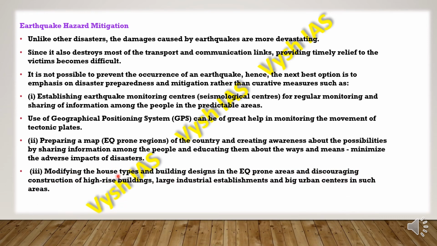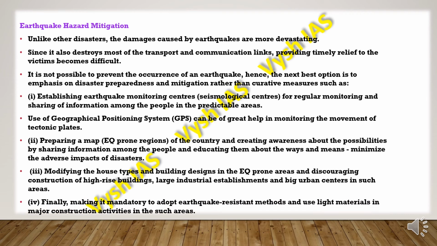And also modifying the house types and building designs in the earthquake prone areas, and also discouraging construction of high rise buildings, large industrial establishments, and also big urban centers in such areas. And finally, making it mandatory to adopt earthquake resistant methods and designs, and also to use light material in major construction activities in such areas.